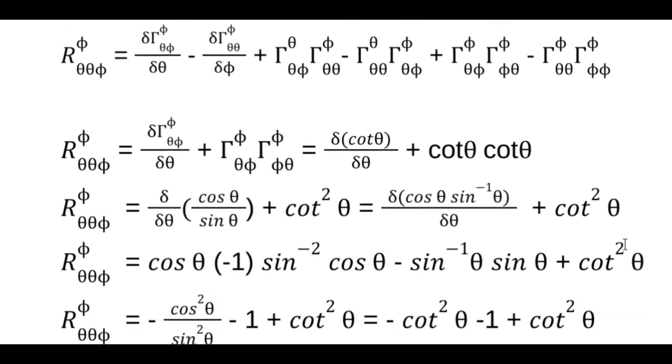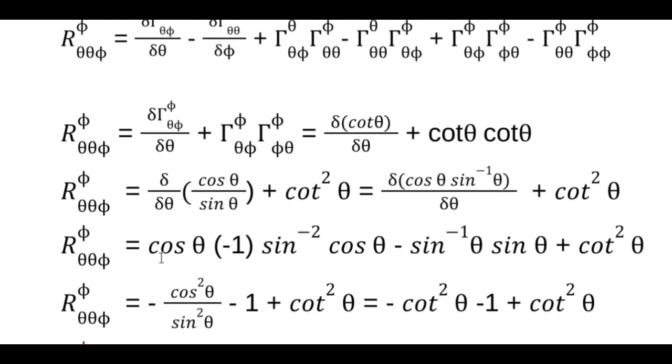All right, so let's see what we're going to have here. We're going to have a cosine squared right there. We got a negative sine. We got our sine squared. I'm going to put it back on the bottom. And minus this wipes out that and leaves a -1, right? And then we got our cotangent squared here. So we wind up with minus cotangent squared theta minus 1 plus.